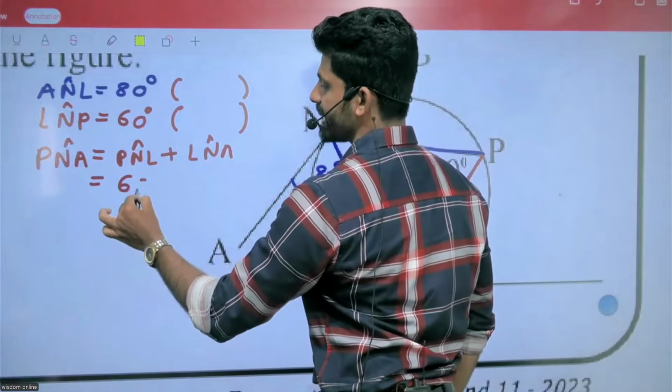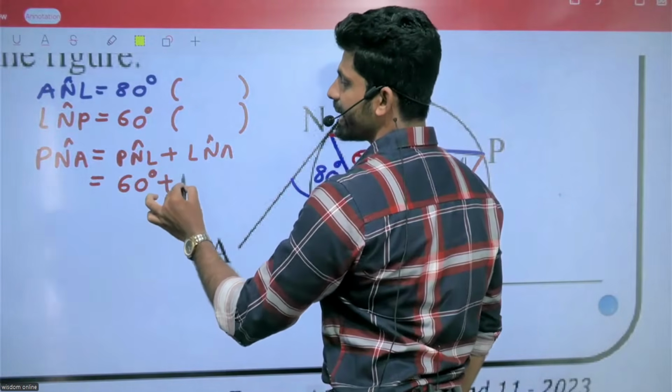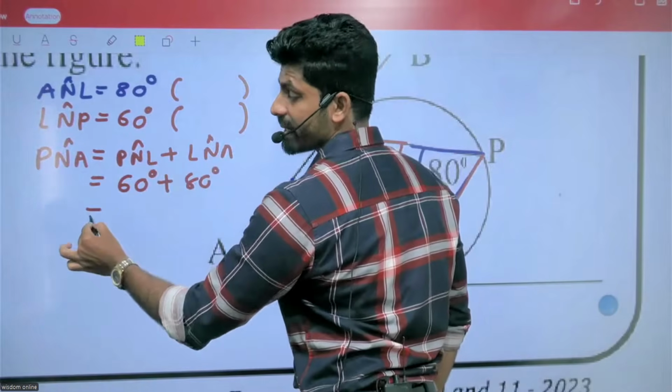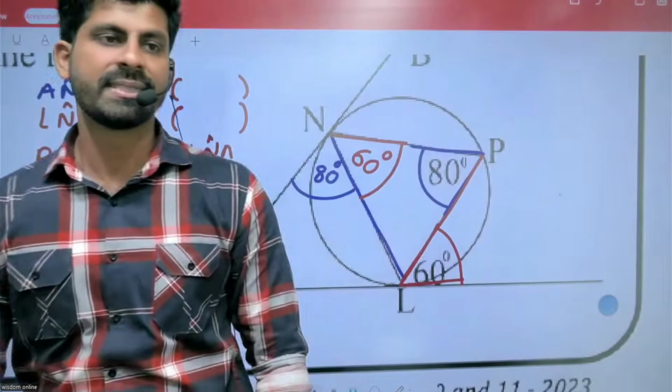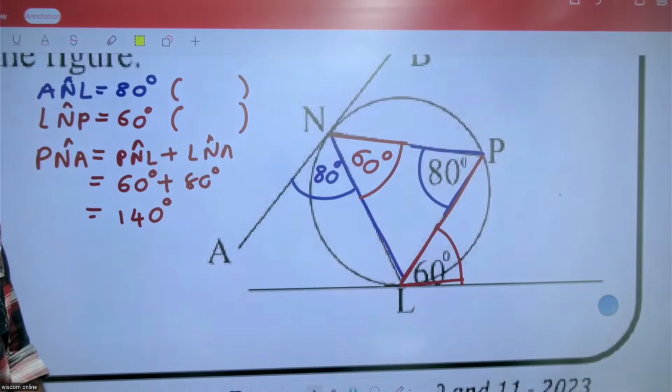PNL 60, LNA 80. 60 plus 80, 140. What is the answer? 140. Right? That is how the work goes, children.